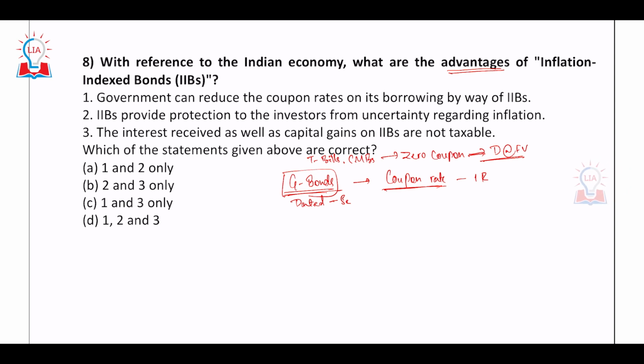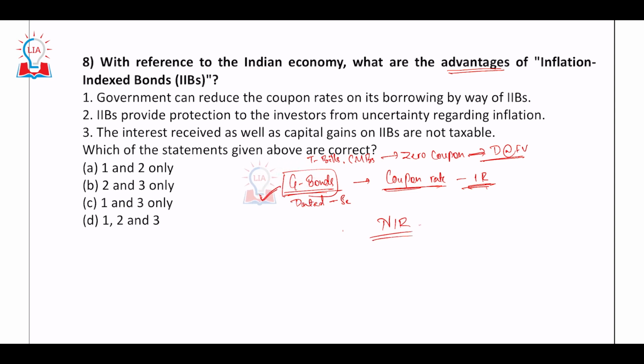Now, in normal times, government bonds are very much in demand. Why? Because they offer some attractive interest rate. But whenever there is high inflation, they lose their shine, right? Why do they lose their shine? Because this is the nominal interest rate it is offering.